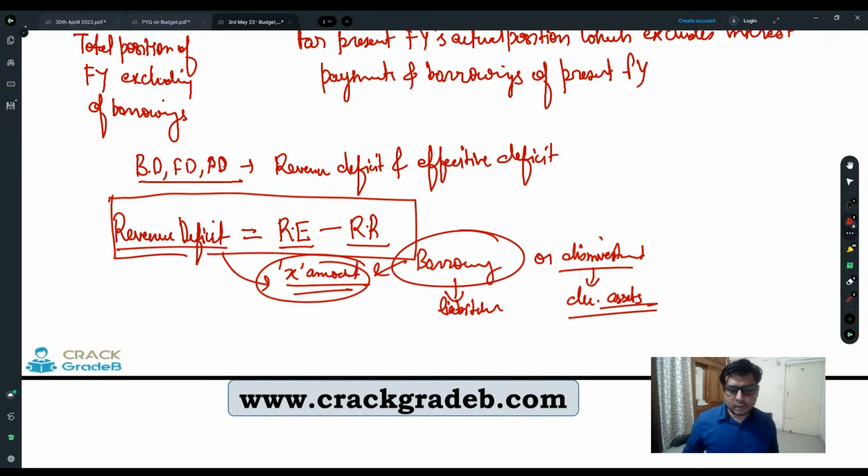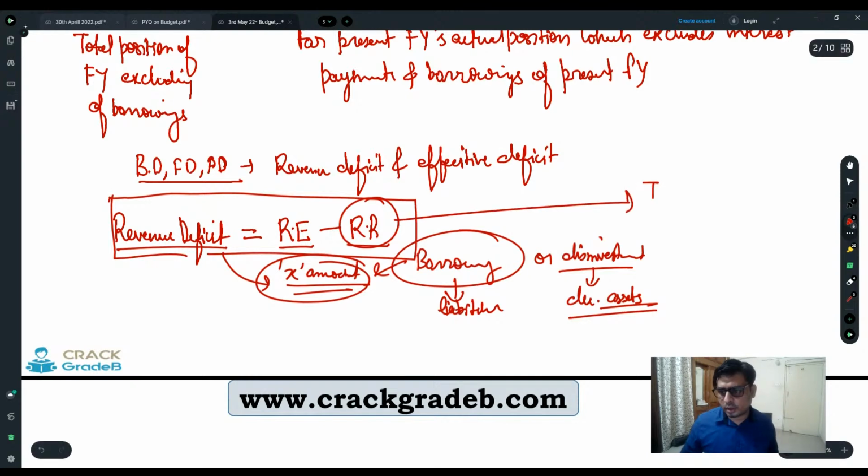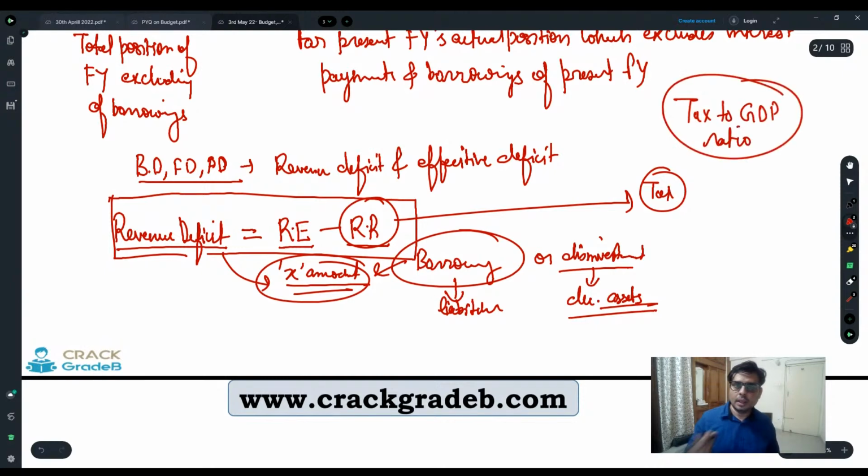That means if your revenue receipts are increasing, right? For example, here in revenue receipts, the most important constituent is what? Tax, right? So generally there is a concept known as the tax to GDP ratio. Another indicator, right? Once you visit the doctor, he is going to check a few things. Fine, when you visit the doctor, some basic things have to be checked. So for a country, tax to GDP ratio.